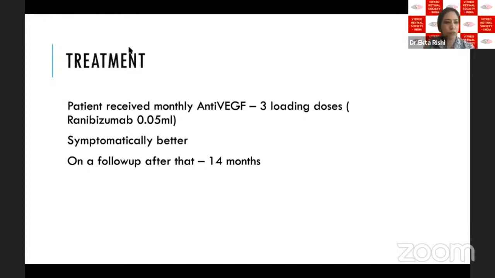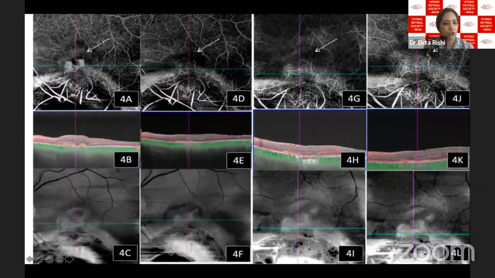So this first block is at presentation. This is the OCT angiography showing the tuft, the structural OCT with flow analysis, and the en face OCT. This is after the first injection of anti-VEGF, and this is after 3 injections of anti-VEGF. And this was at the last visit. So the arrow is trying to point at the retinoretinal anastomotic channel, which over the period became more prominent. Even the flow persisted in this area even at the last visit.